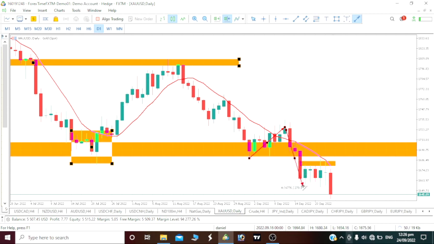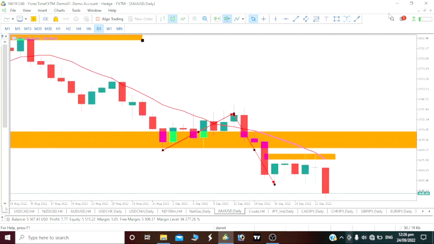So basically, once we had the breakout, if we sit on the daily time frame, the price pushed up again to come and test the level where we broke out from. Previously we were at this level, price pulled back, then broke below it, and now it has come to test it, close to it, and now we are expecting a bearish move again on this daily time frame.